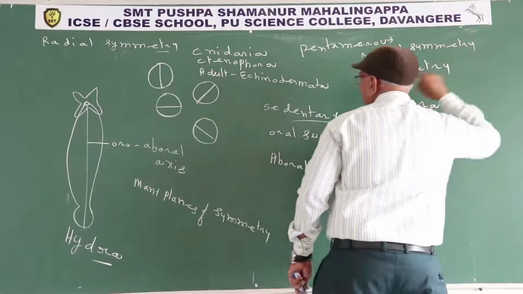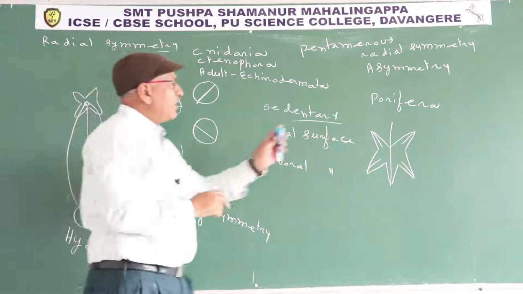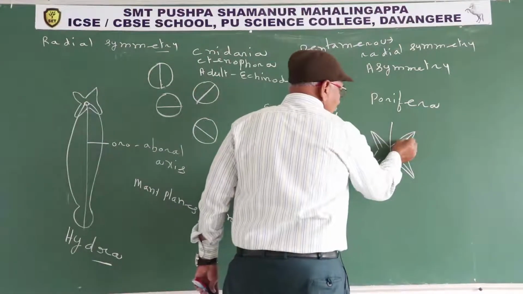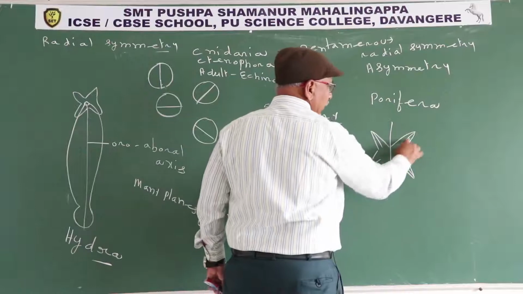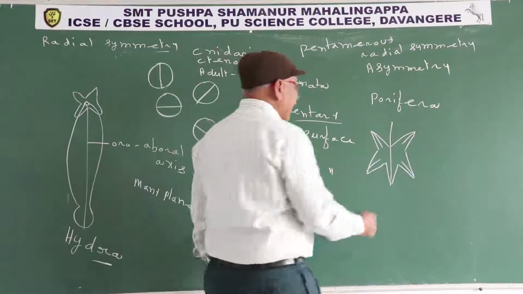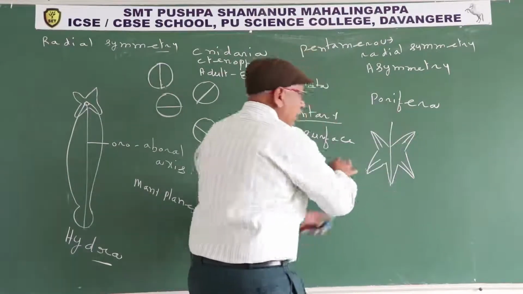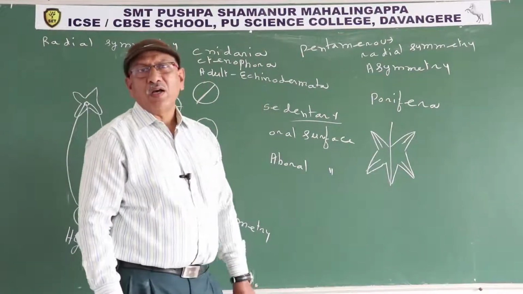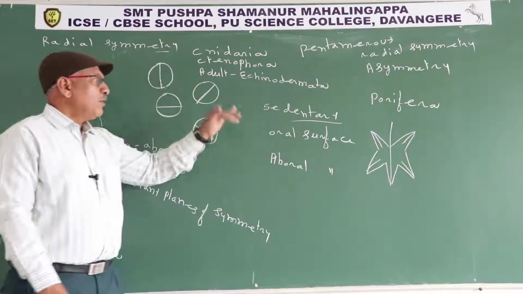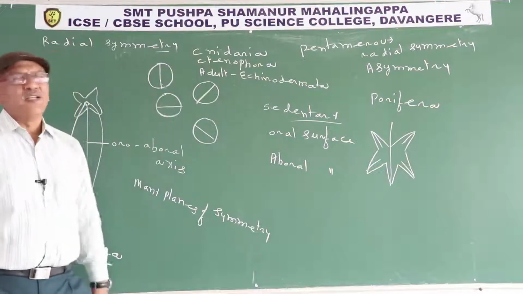In radial symmetry, there is one principal axis and many planes of symmetry. But in adult echinoderms, only 5 planes of symmetry. One plane passes through each arm, another plane through the next. In this manner, 5 planes. If you cut the animal through the principal axis, through any of these planes, the body becomes 2 equal halves. That's why adult Echinodermata have 5 planes of symmetry, so it is known as pentamerous radial symmetry.